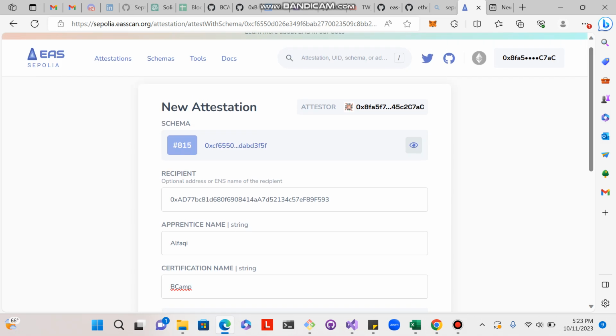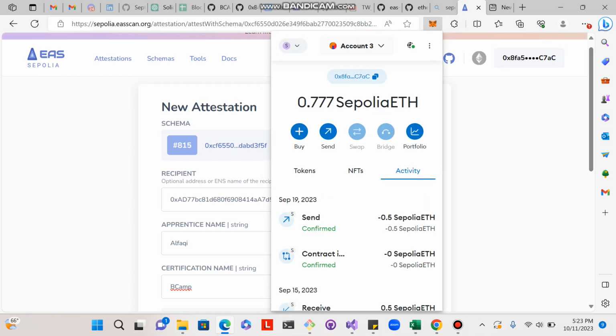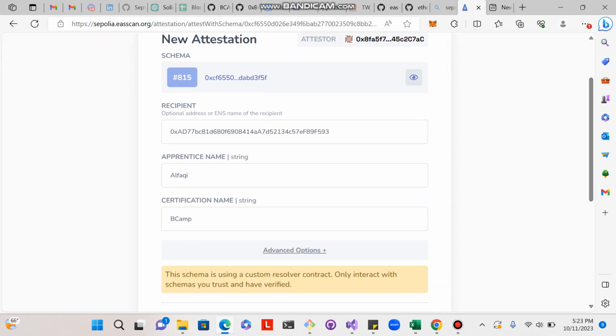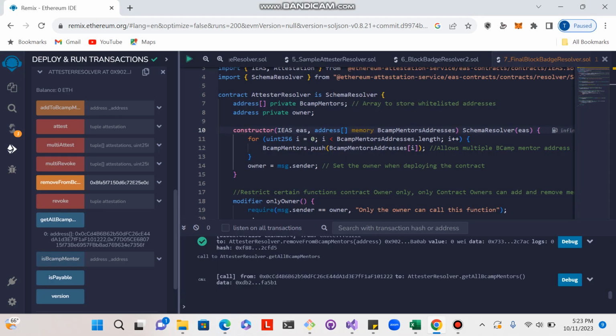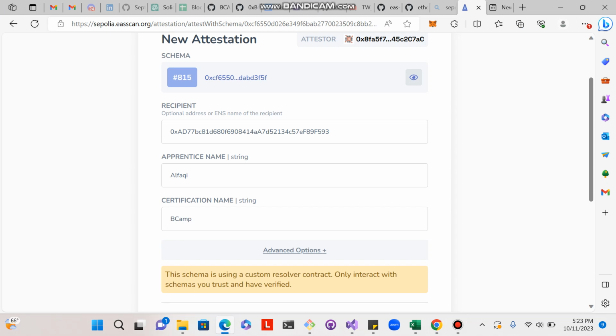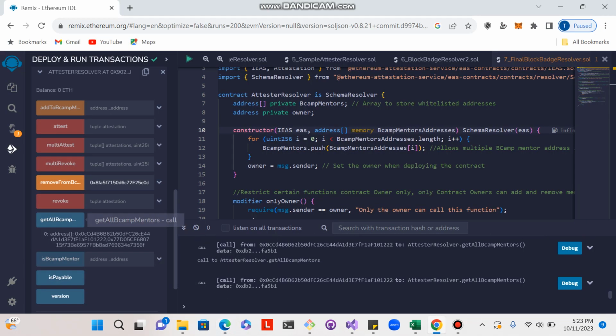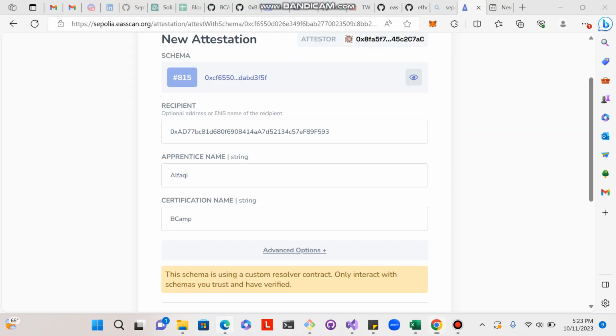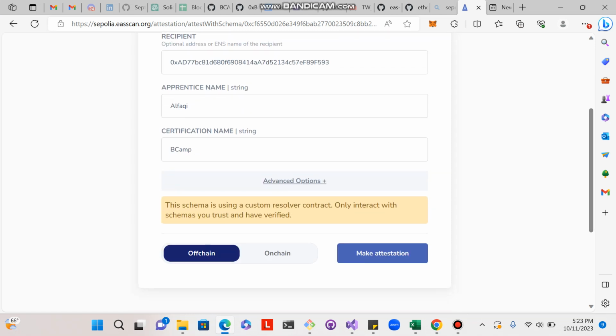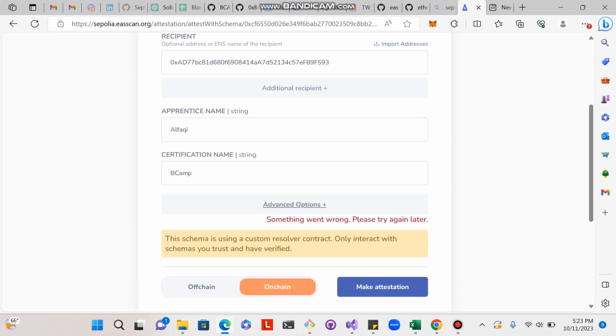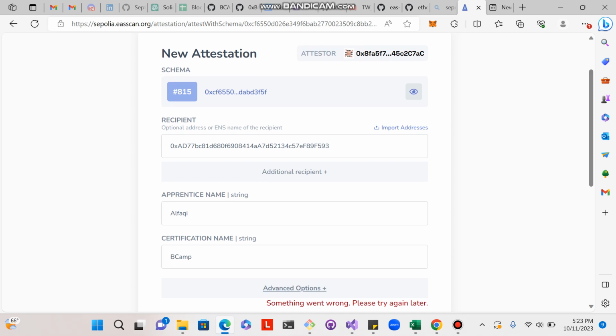Remember, I'm signed in as account 3. Account 3 shouldn't be in there. It ends in AC, and AC is not included. So we'll do an on-chain attestation, and it doesn't let you go through.